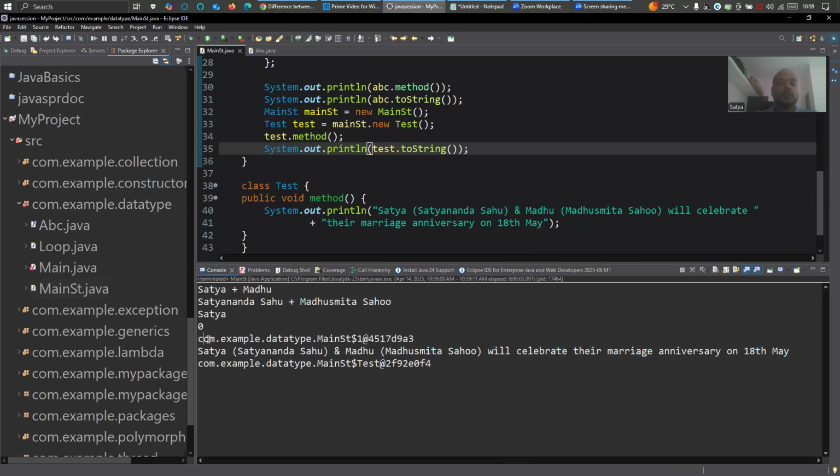See, com dot example dot data dot Main, then at the rate some hash code, it has given, right? And for test, com dot example dot data type. Package structure is there, main class is there. After that a dollar symbol, and then the inner class name, and then at the rate hash code. In case of anonymous class also, it has done the same thing. Main class name, then dollar symbol, then one. It has taken the numeric value for anonymous class, one at the rate hash code. So this is how you can see toString also.